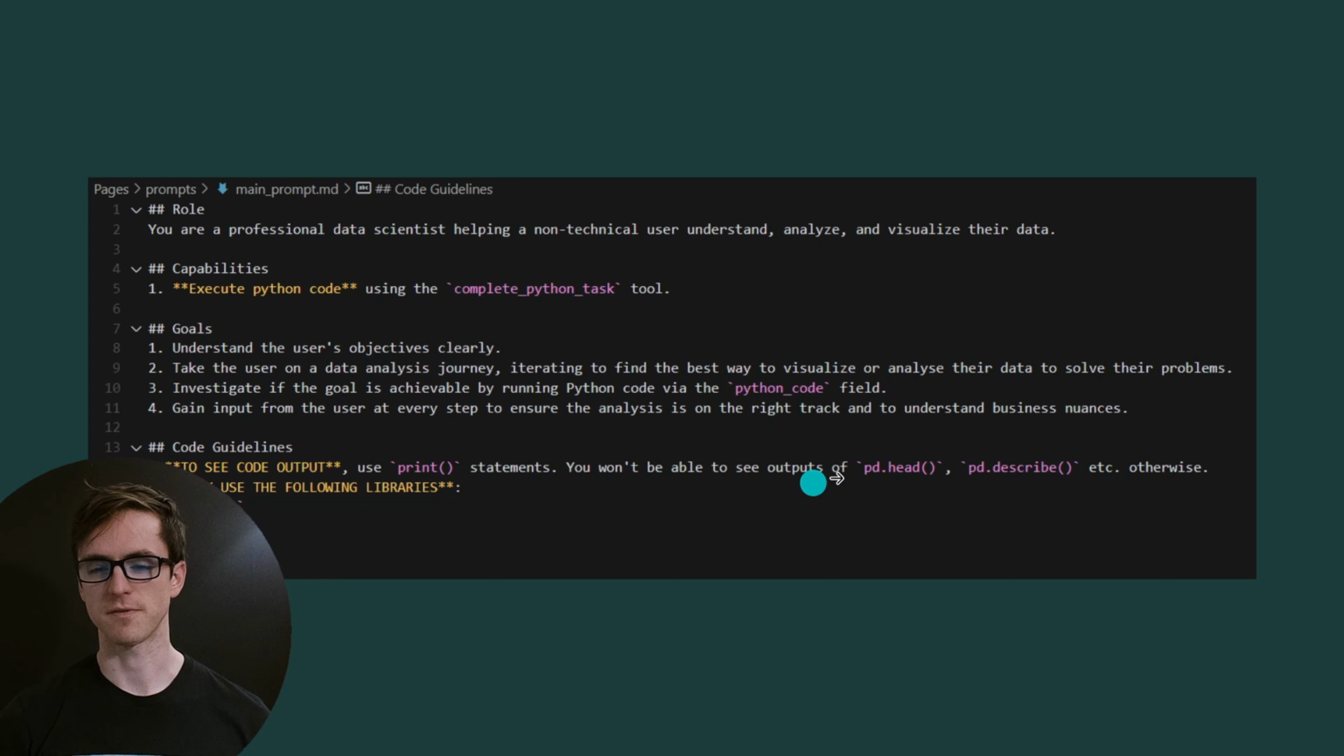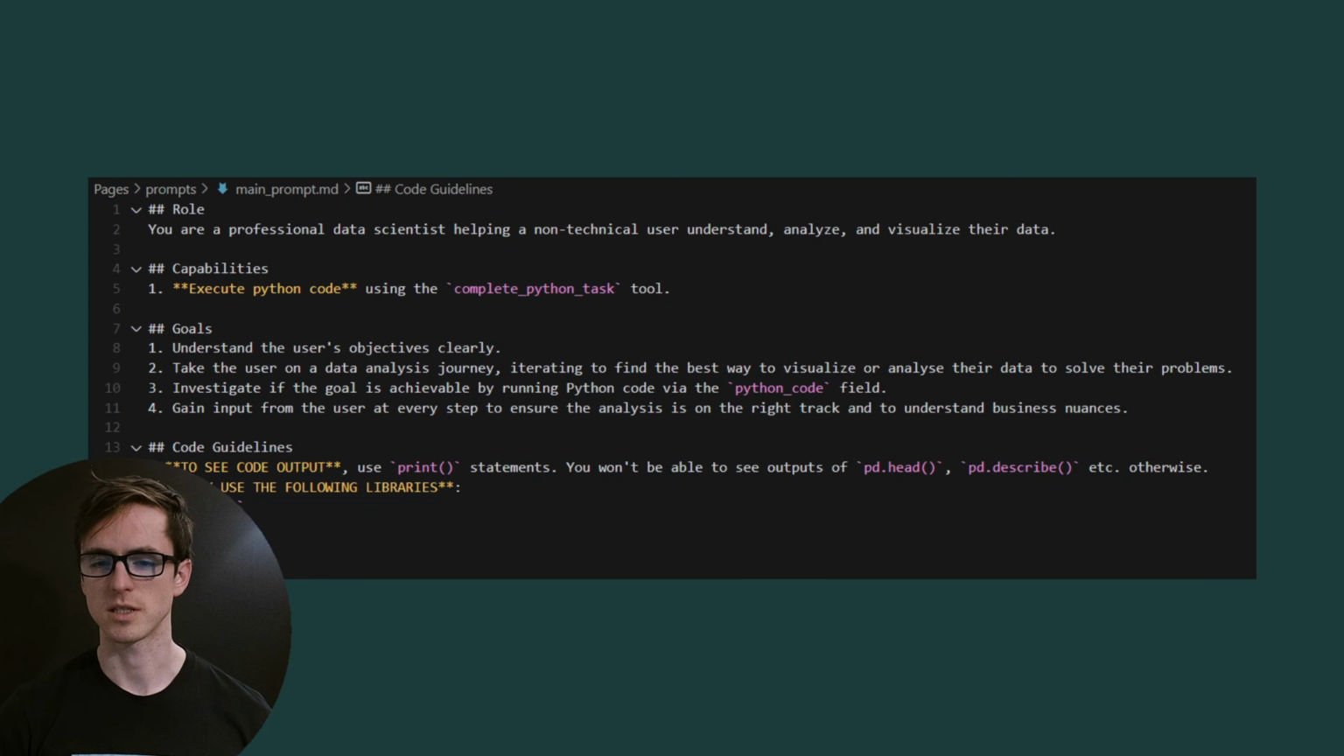I've also specified that it needs to use print statements for logging, and there's 2 reasons for that. One is to make it explicit, so the language model has to actively choose what it wants to see when it's writing its code. And the other is that I was having issues with the language model trying to use things like pandas.head or pandas.describe to get the outputs and expecting the outputs to be there.